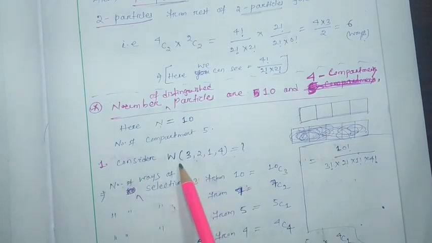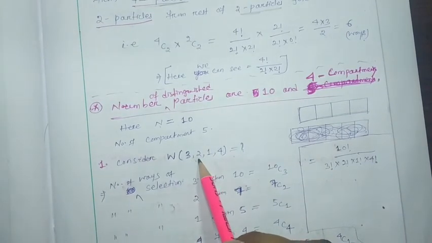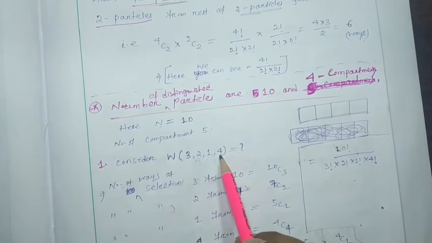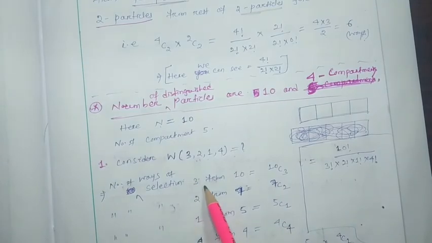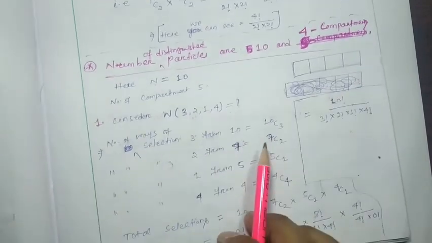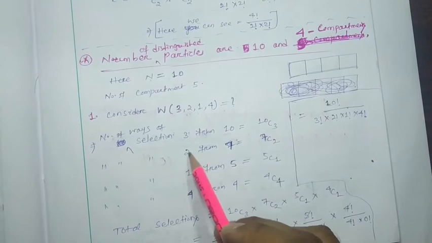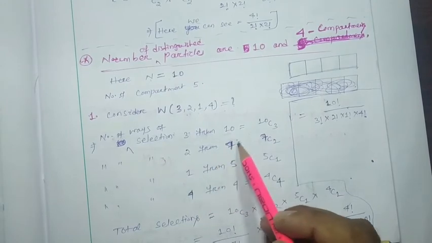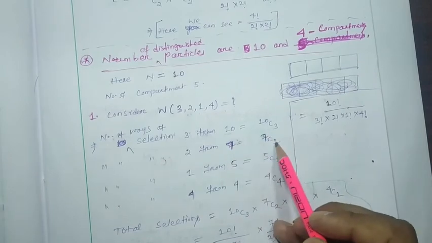So first we have to consider W3214. That means the first compartment is going to be filled by 3, the second compartment by 2, the third by 1, the fourth by 4 particles. So the number of ways of selecting 3 from 10 particles is 10C3. Then the number of ways of selecting 2 particles from the rest, already 3 selected, the rest of the particles are 7, so 7C2.